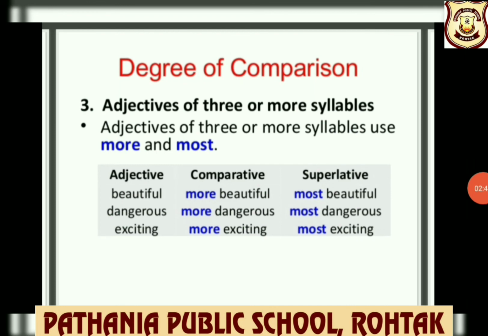Rule 3. Adjectives of three or more syllables. Adjectives of three or more syllables use more and most. For example, beautiful, more beautiful, most beautiful to form its comparative and superlative degrees.